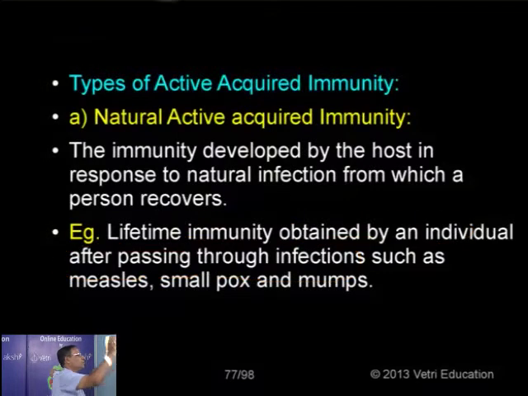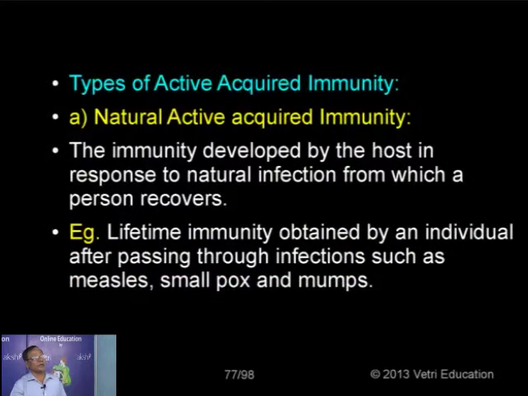Now let's take what you mean by artificial active acquired immunity. So there are two types. Active acquired immunity may be developed artificially or may be developed naturally. Now let's take the first one, natural active acquired immunity. The acquired immunity developed after birth. Active immunity, the one which is developed after recovery from infection or from antigenic stimulus, lasting forever.